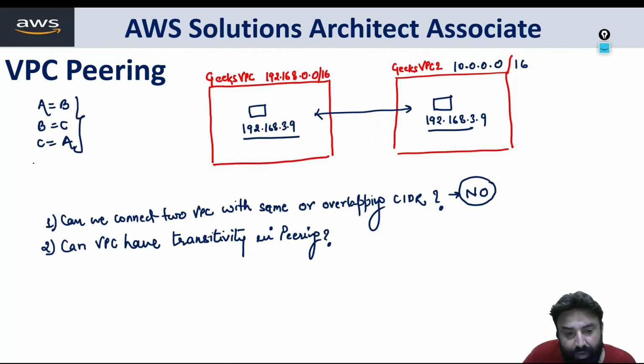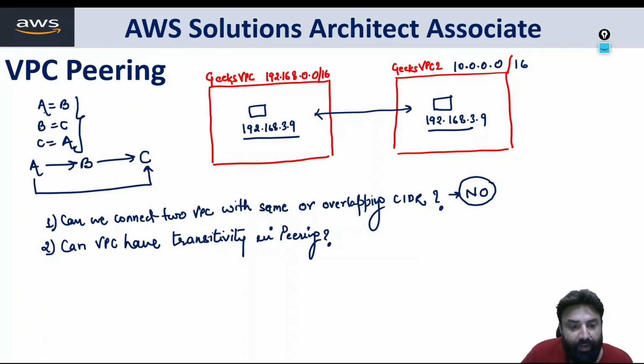Now I'm asking you the same question: if VPC A is peered with VPC B, and VPC B is peered with VPC C, can we say that A is automatically peered with C in this case?